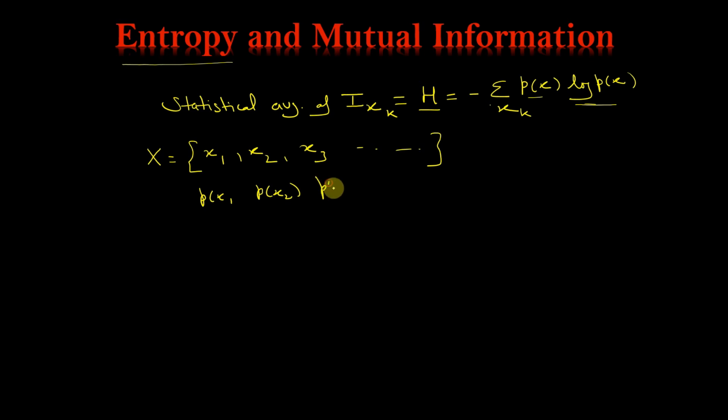This is the probability of occurrence of these alphabets.